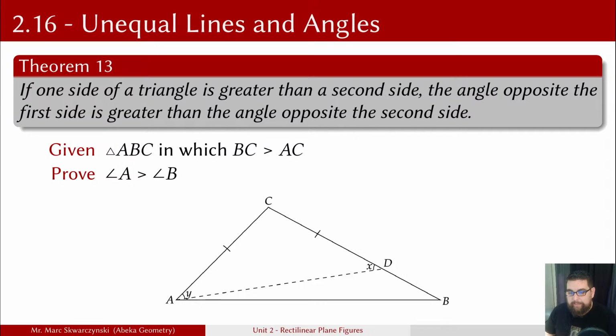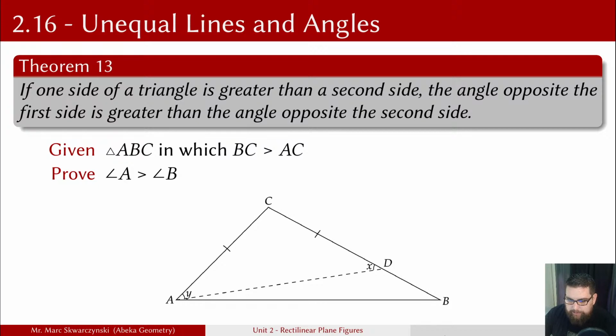We're going to start out with Theorem 13. The proof is in your supplement on page 98. You will not see it on the screen. On the screen, all I'm going to have is the diagram and the theorem. If one side of a triangle is greater than the second side, the angle opposite the first side is greater than the angle opposite the second side. So we're given triangle ABC, in which BC is greater than AC. BC is longer than AC, and we're going to prove that angle A is greater than angle B. That's the idea here.